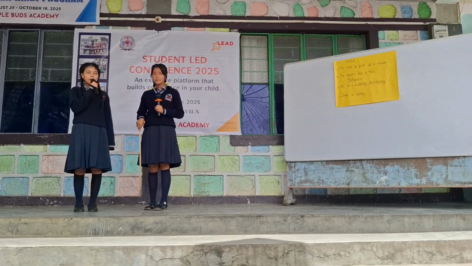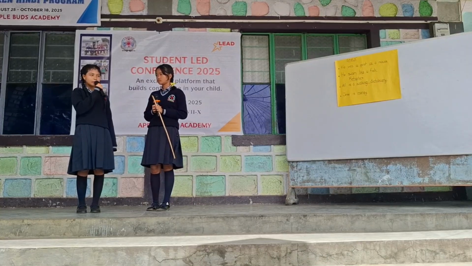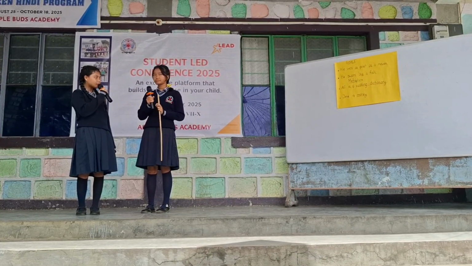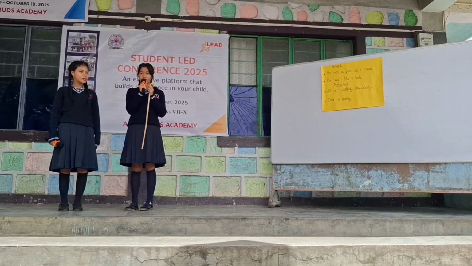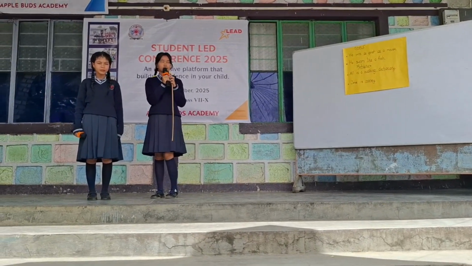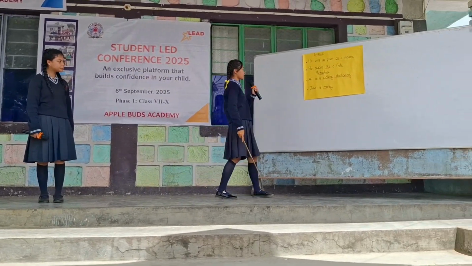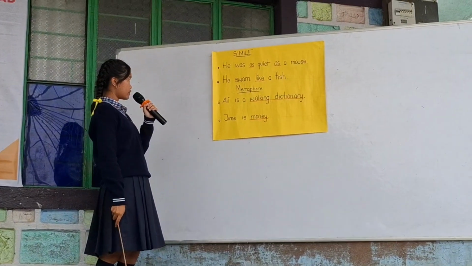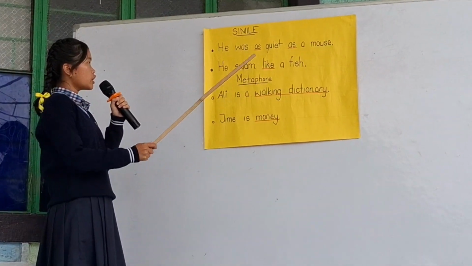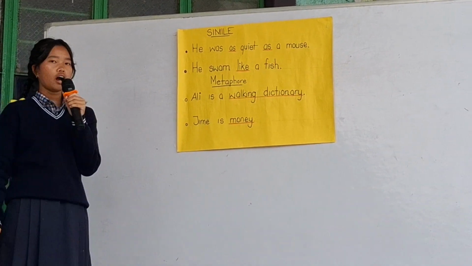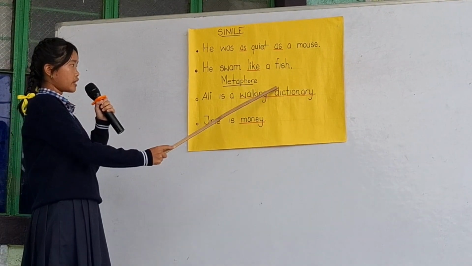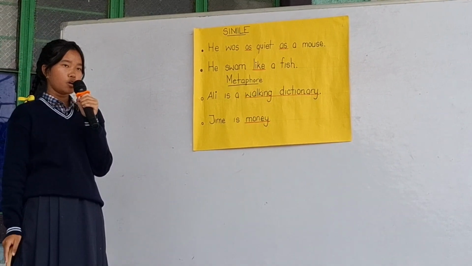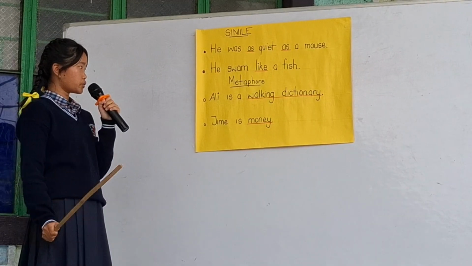Are the choices. What is the meaning of simile and metaphor? A simile is a figure of speech that expresses resemblance between things of different kinds. Simile compares two different things. For example, he was as quiet as a mouse. Here I am comparing how quiet he is to how quiet a mouse is. He swam like a fish. In this example, we describe how good he was in swimming.